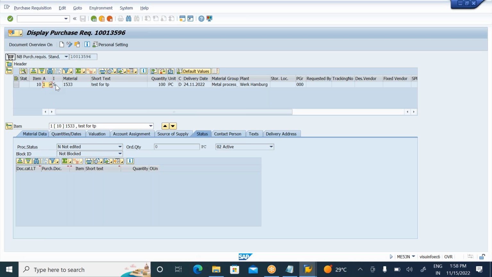Next, observe your material, plant and storage location, all these details, and go to the account assignment tab.